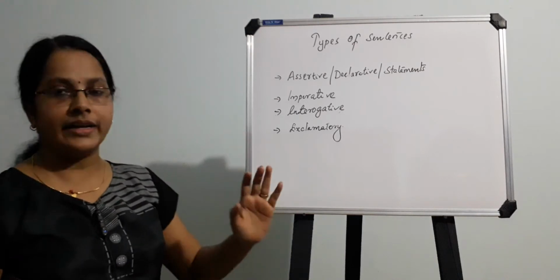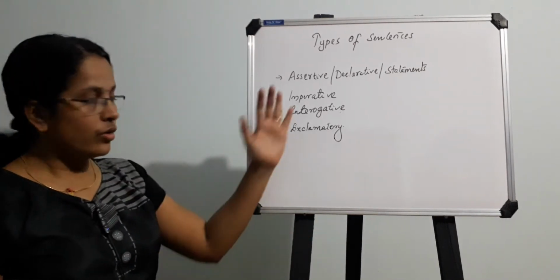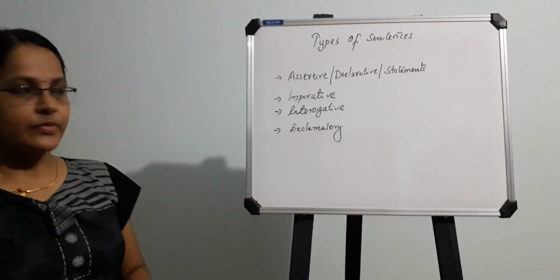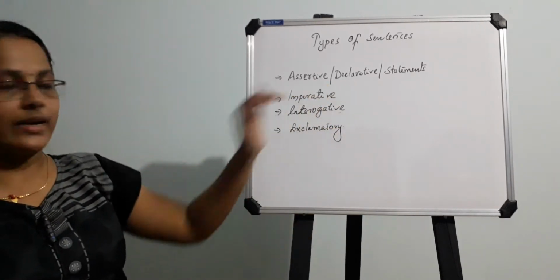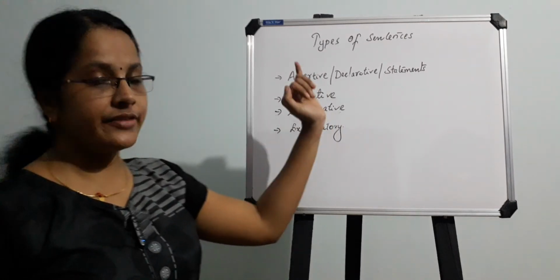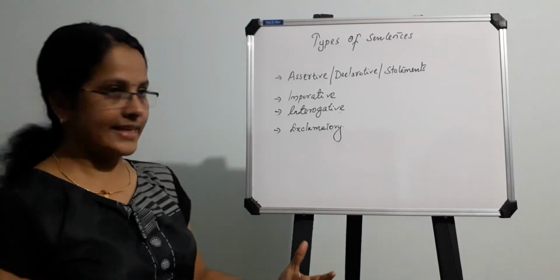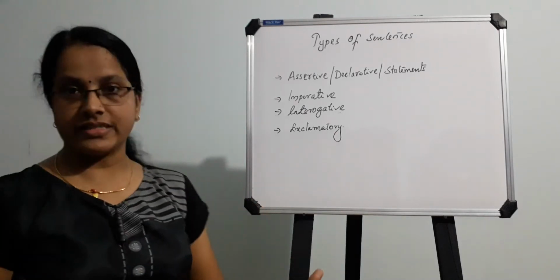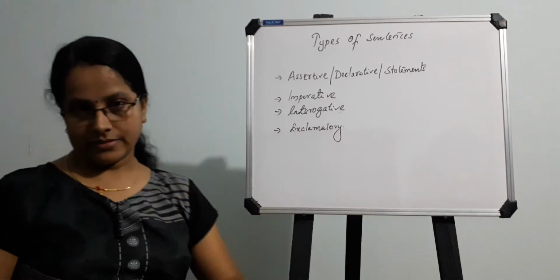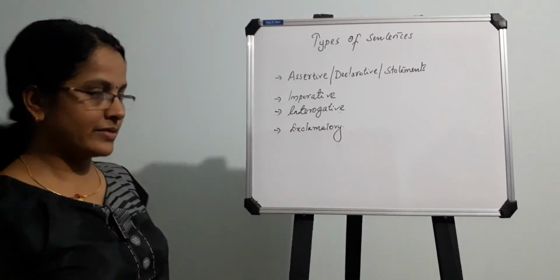You can't find any more in the English language, only these four types of sentences. So let us move on with the first one. See, I have written here assertive, declarative, statement. These three are the same itself: assertive sentence or declarative sentence or statement. This is the common name for that particular type of sentence.